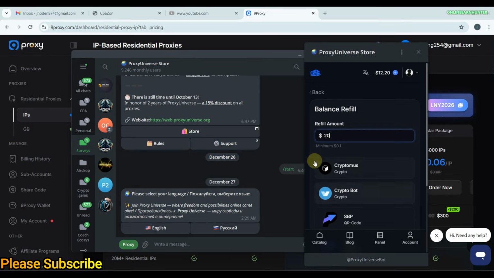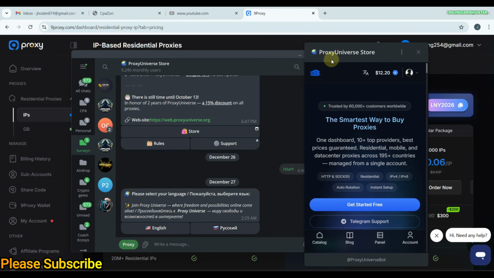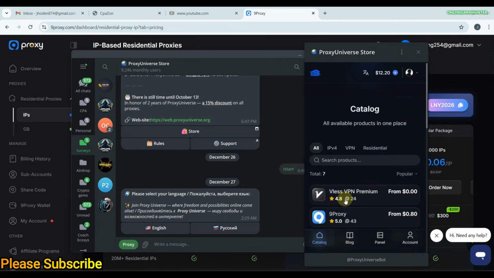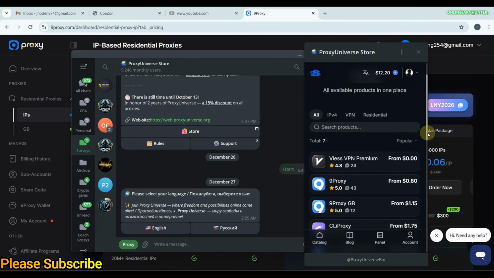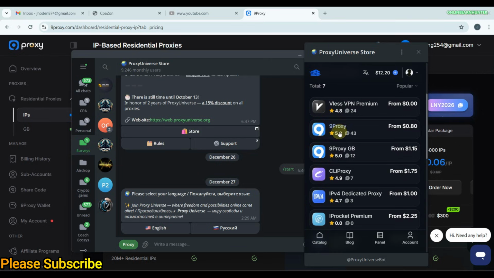Then you can top up using crypto, using either a crypto bot or a cryptomas. Then you follow the instructions, and if you watched the previous review video I did about Proxy Universe, you know how to do this process. If you're new to Proxy Universe, I did a full review video on how to load a balance and how to buy IPs from the various sites listed here. Once you load your balance, come to catalog, select the IP site you need to load.